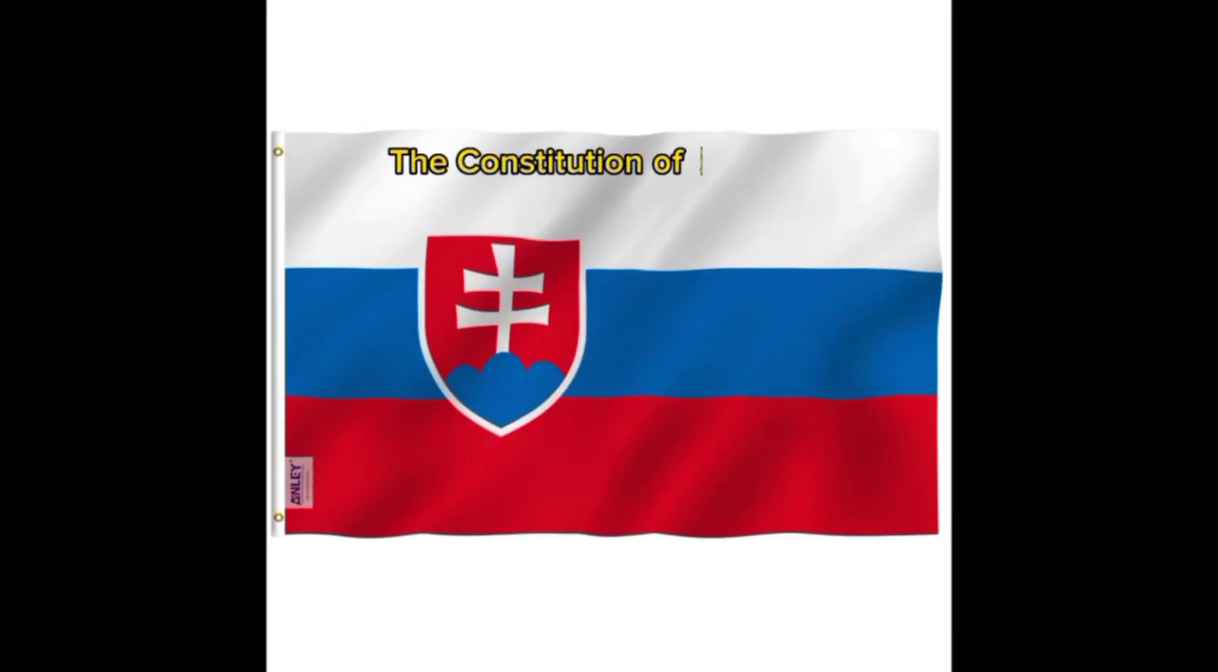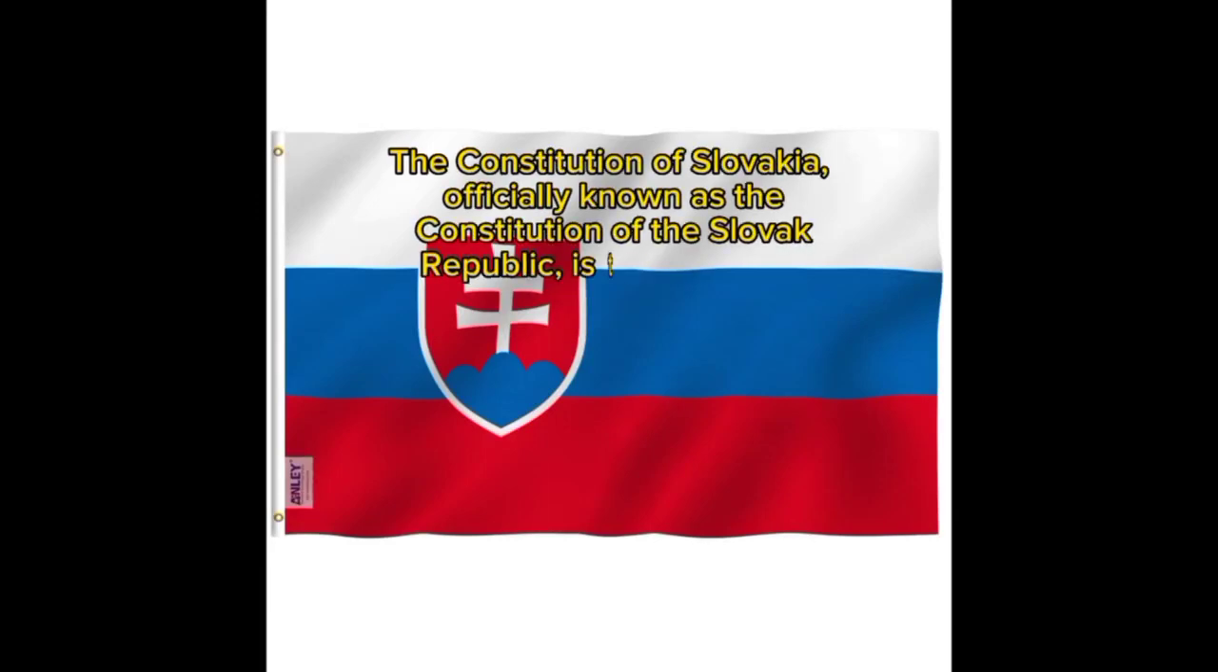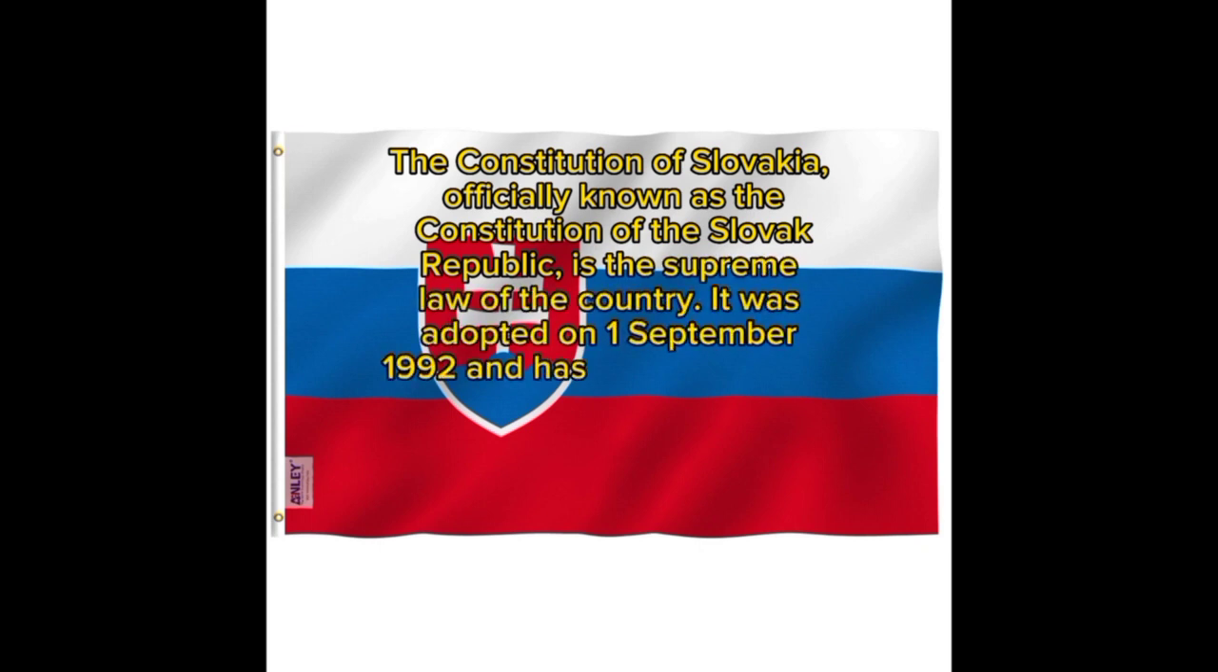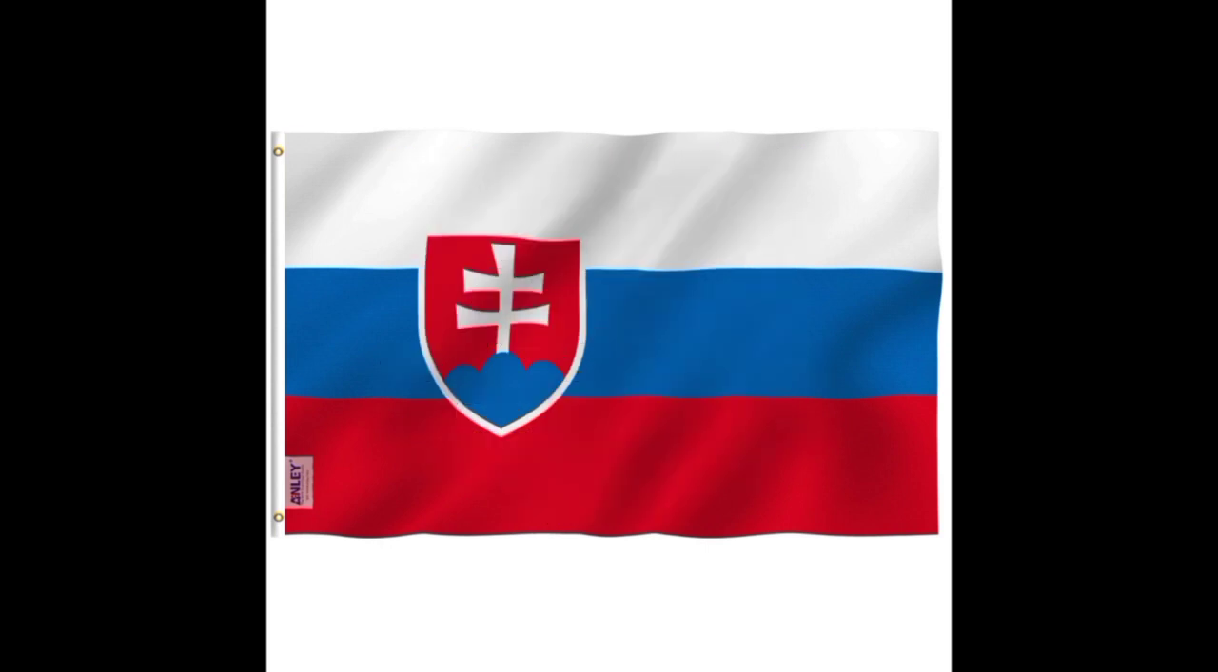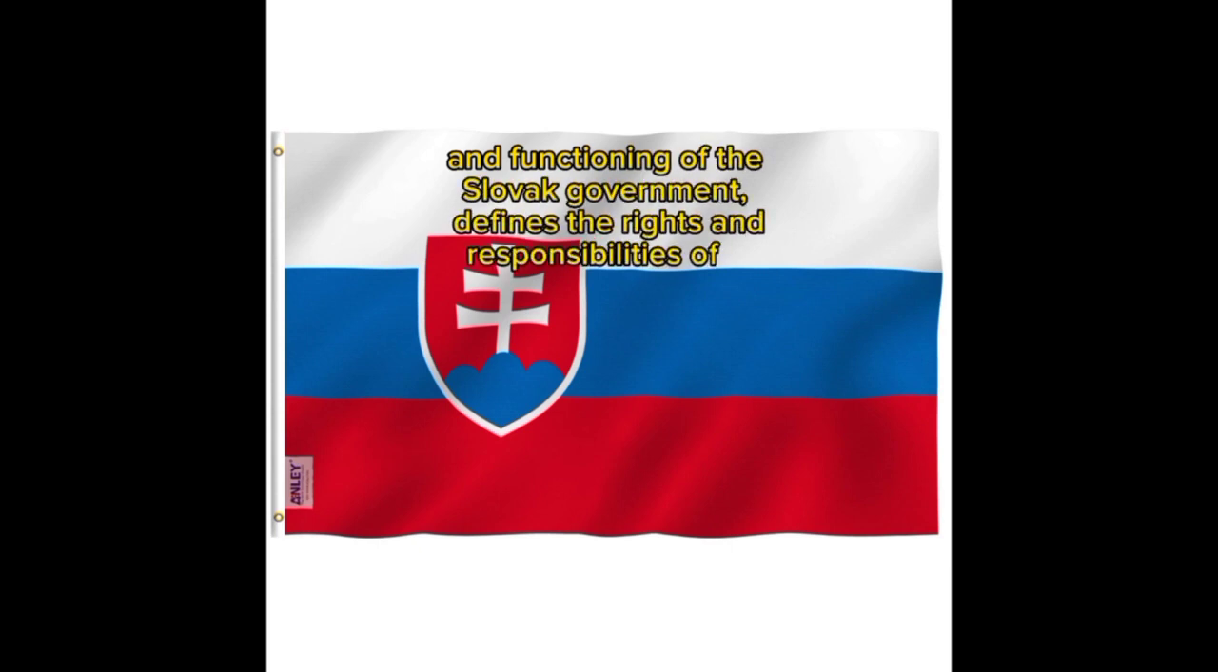The Constitution of Slovakia, officially known as the Constitution of the Slovak Republic, is the supreme law of the country. It was adopted on the 1st of September, 1992 and has been amended several times since then. The Constitution establishes the framework for the organization and functioning of the Slovak government, defines the rights and responsibilities of its citizens, and sets out the principles of governance.